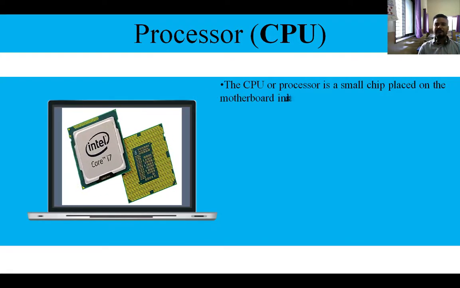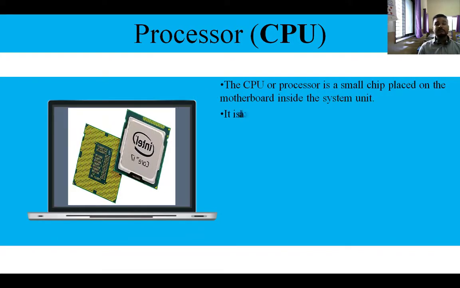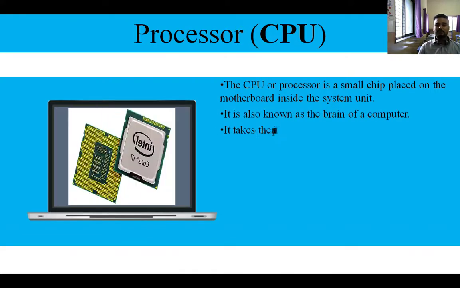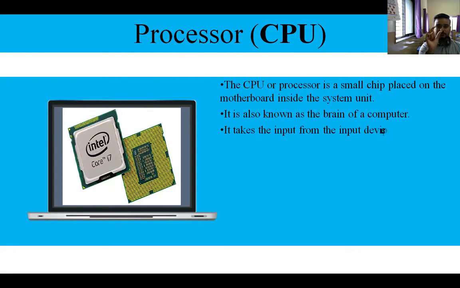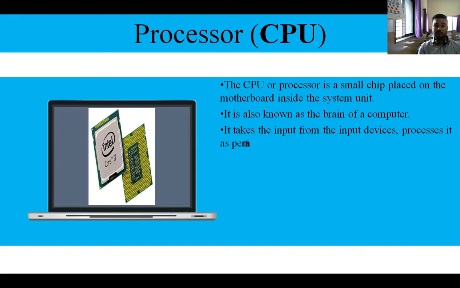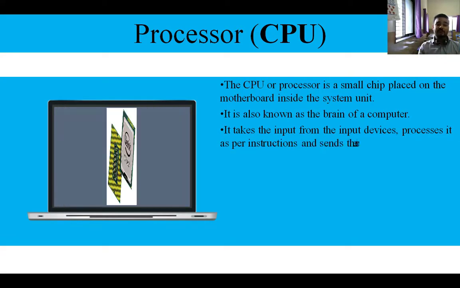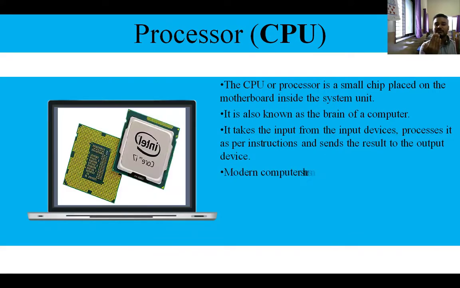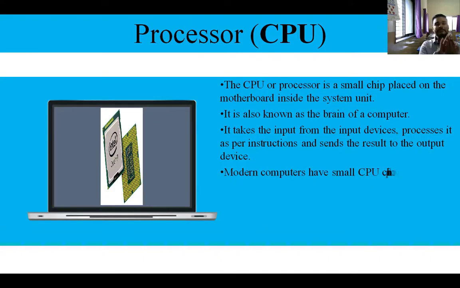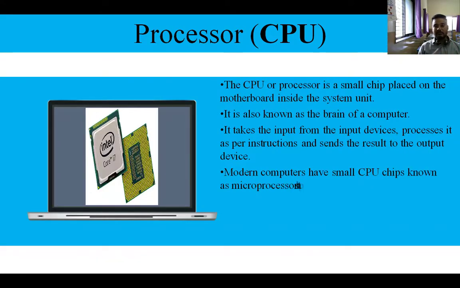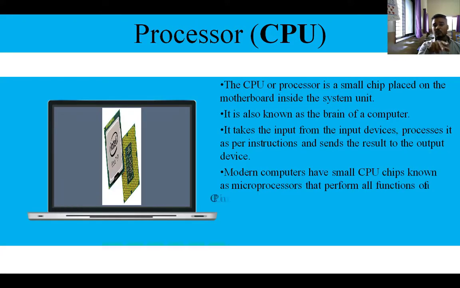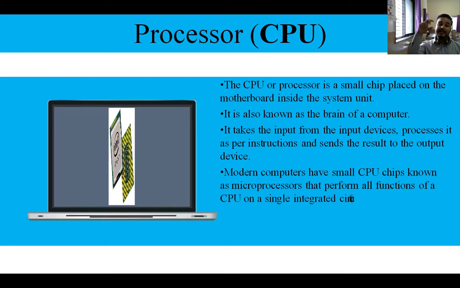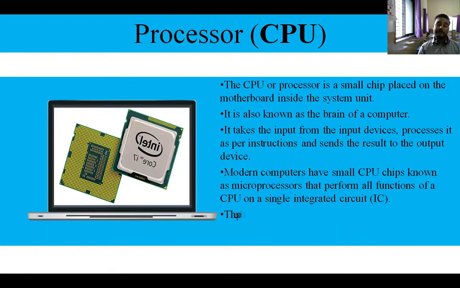And you can see in that figure, and in your last session also I had shown you, it is a small chip. You can see in that laptop, it is a small chip which is placed on the motherboard. I will be showing it in the next slides. You can see it from both sides. From the down side it is yellowish, from the upper side it is grayish or silver in color. That golden chip on the backside is installed on your motherboard.